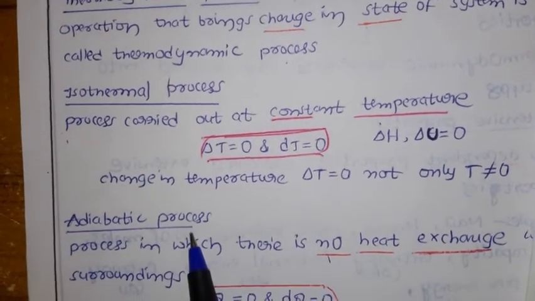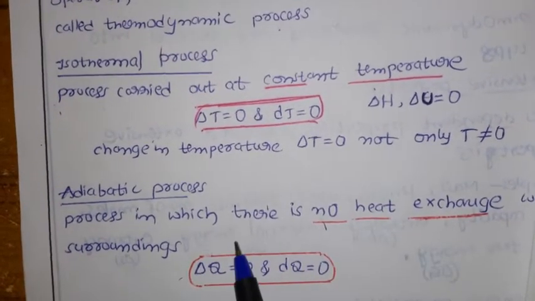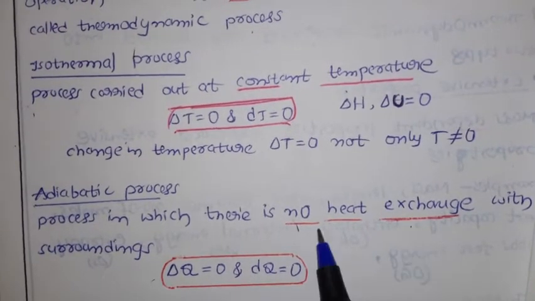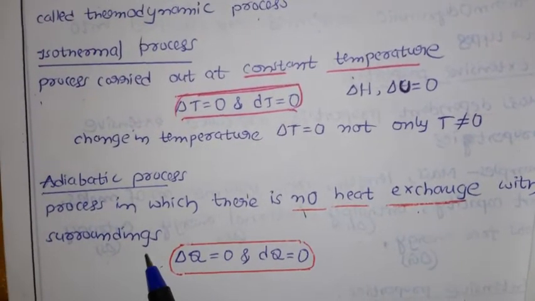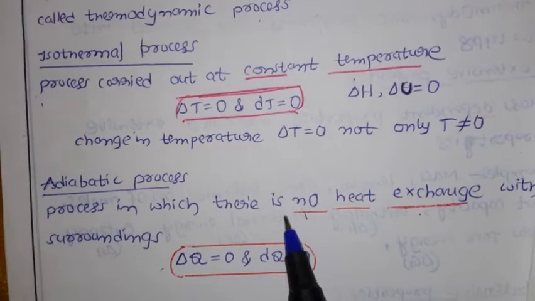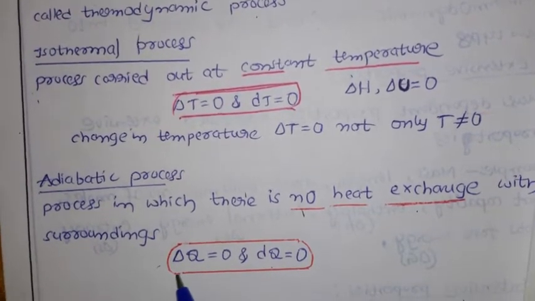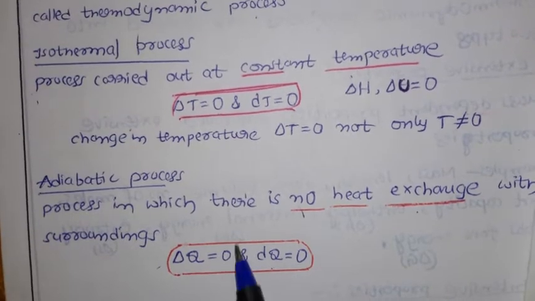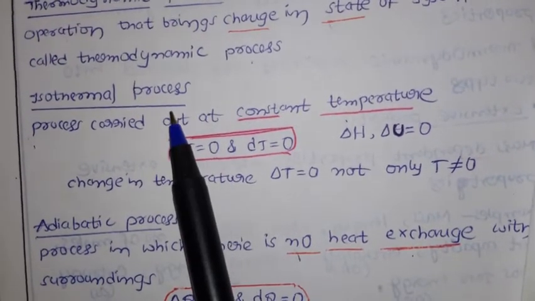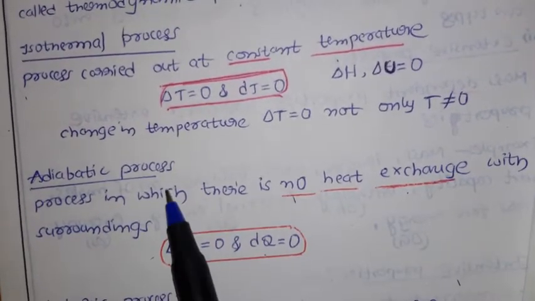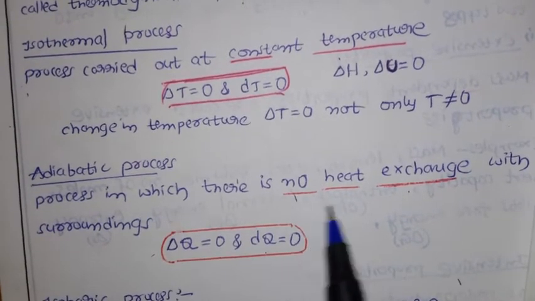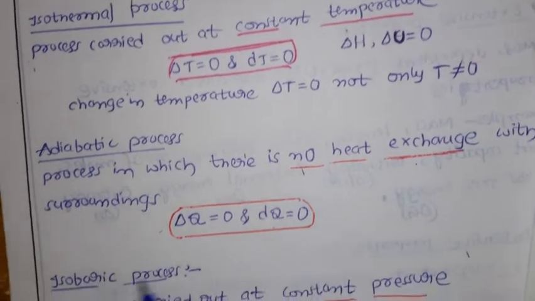Next we have the adiabatic process, a process in which there is no heat exchange with the surroundings, meaning the change in heat is 0. That we have the symbol delta Q, or you can use the small q also. So delta Q equal to 0. Delta T 0 means isothermal process, and delta Q 0 indicates an adiabatic process, meaning there is no exchange of heat.